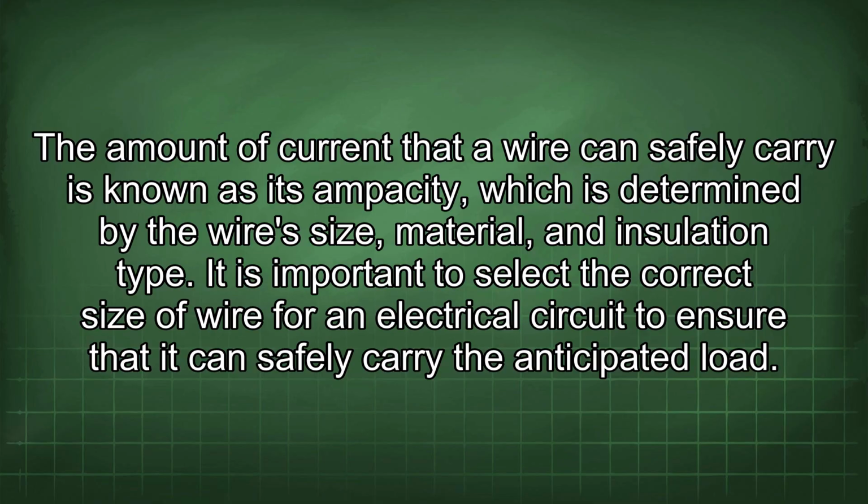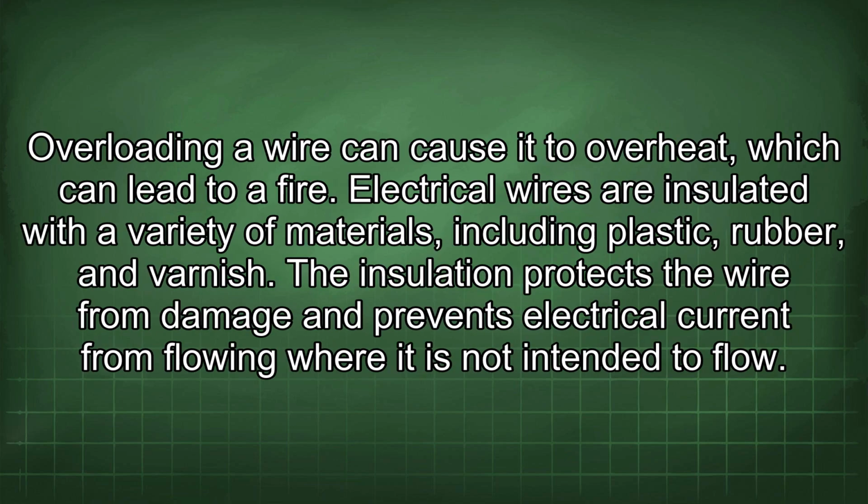It is important to select the correct size of wire for an electrical circuit to ensure that it can safely carry the anticipated load. Overloading a wire can cause it to overheat, which can lead to a fire. The electrical wires are insulated with a variety of materials, including plastic, rubber, and varnish. The insulation protects the wire from damage and prevents electrical current from flowing where it is not intended to flow.